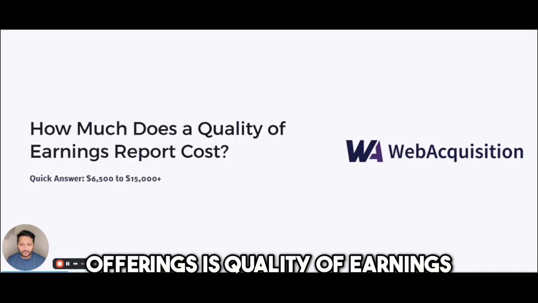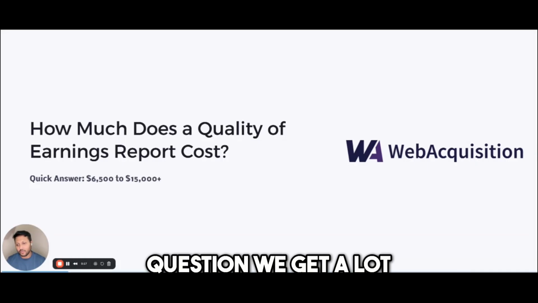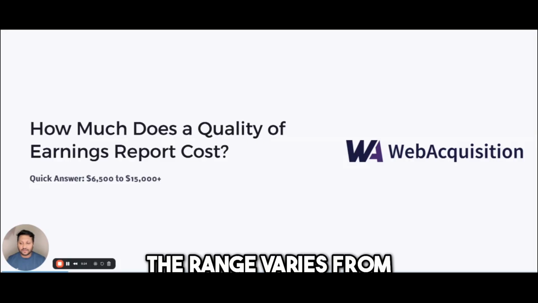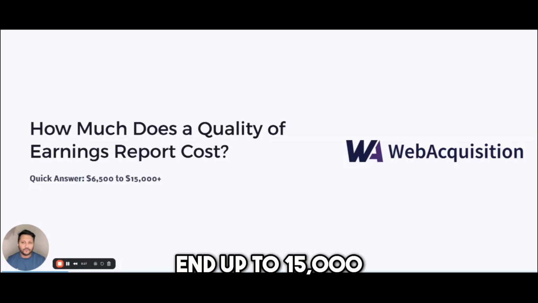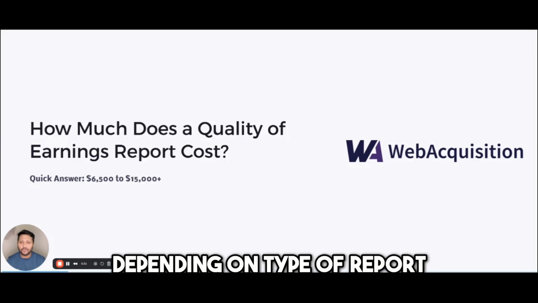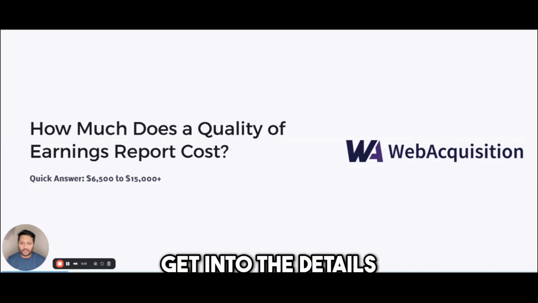One of our service offerings is quality of earnings, and this is a question we get a lot. How much does it cost? Quick answer before I get into the details. The range varies from $6,500 on the low end up to $15,000 plus on the high end, depending on complexity, depending on type of report, depending on the type of business, and we'll get into the details.